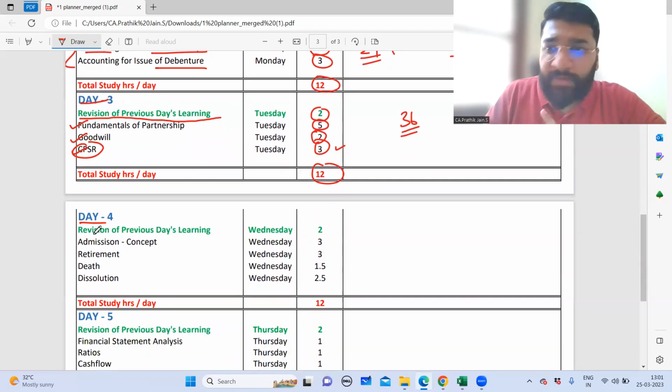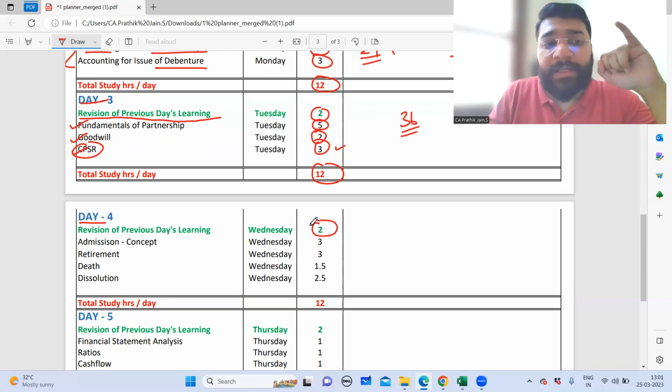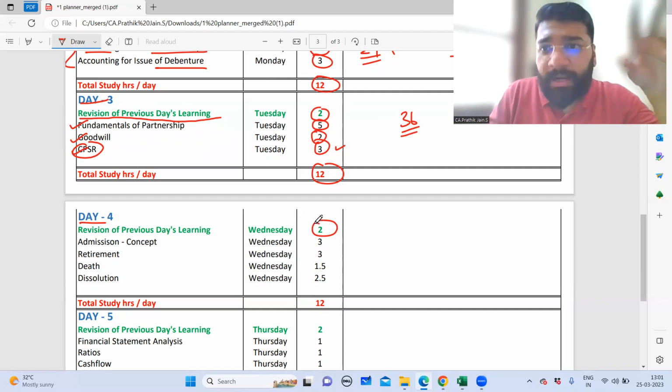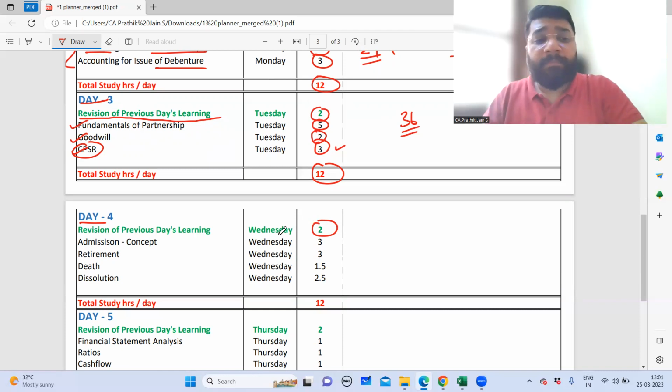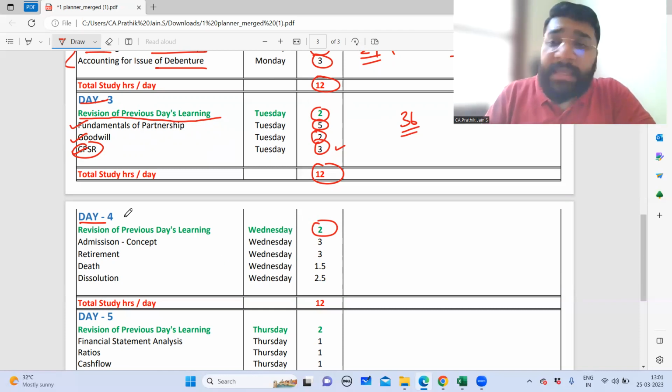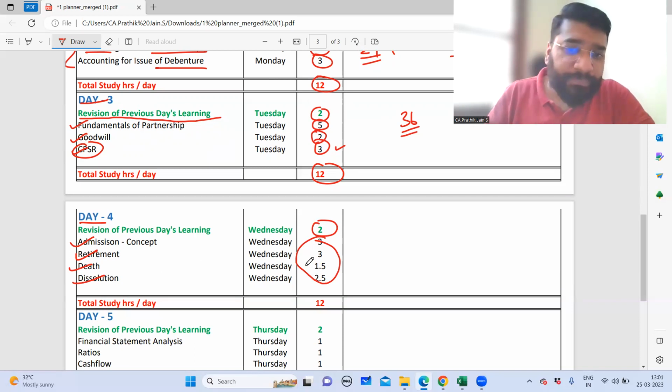So in day four, the first thing you'll do is revise 2 hours of whatever you've studied in day three. So with respect to your fundamentals of partnership, goodwill, and change in profit sharing ratio, all the concepts, formats, formulas, important points, and assumptions, everything needs to be recollected before you head towards the next topic. And on day four, guys, you have to wind up the partnership topic. So admission, retirement, death, and dissolution, you will be completing in the remaining period of time. So day four, you'll be completing your complete revision on the accountancy subject.